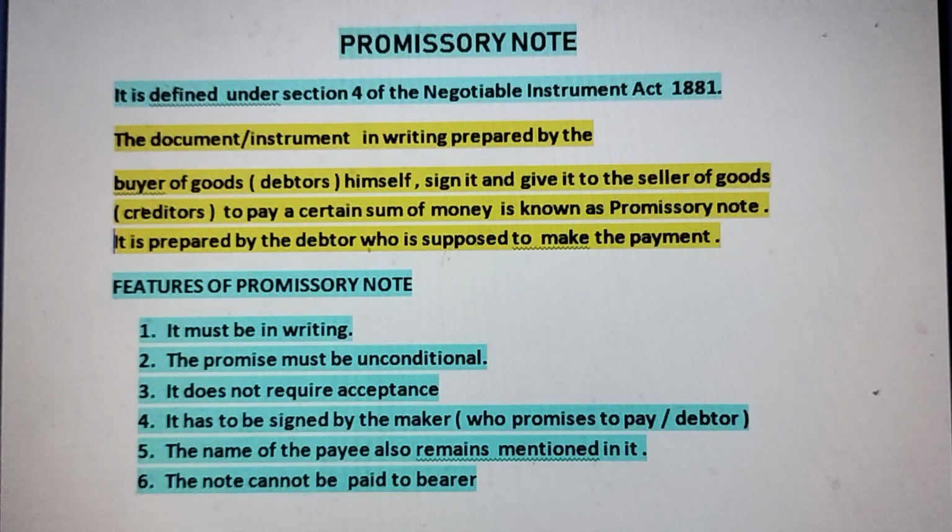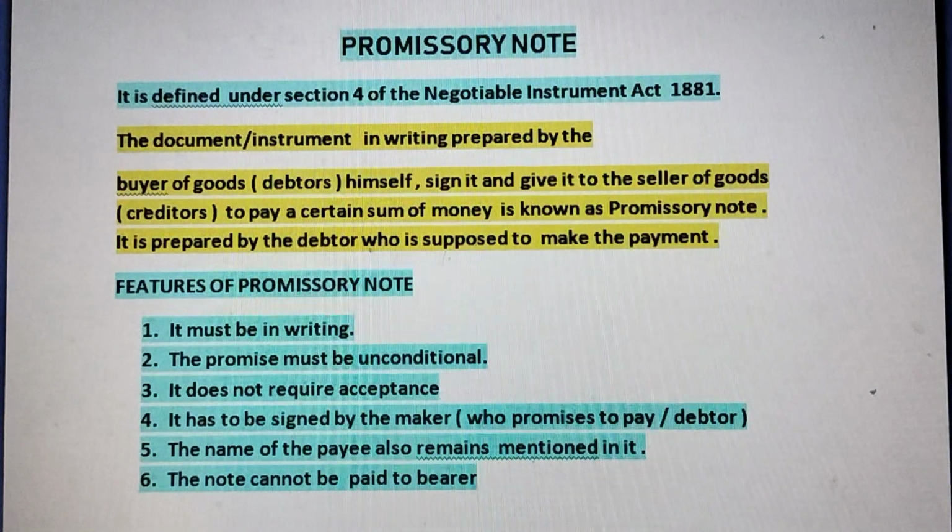Next, the name of the payee also remains mentioned in it. Payee means the person to whom the amount is payable. So that is very important. So to whom the amount mentioned in the note is payable, that is also mentioned in the promissory note.